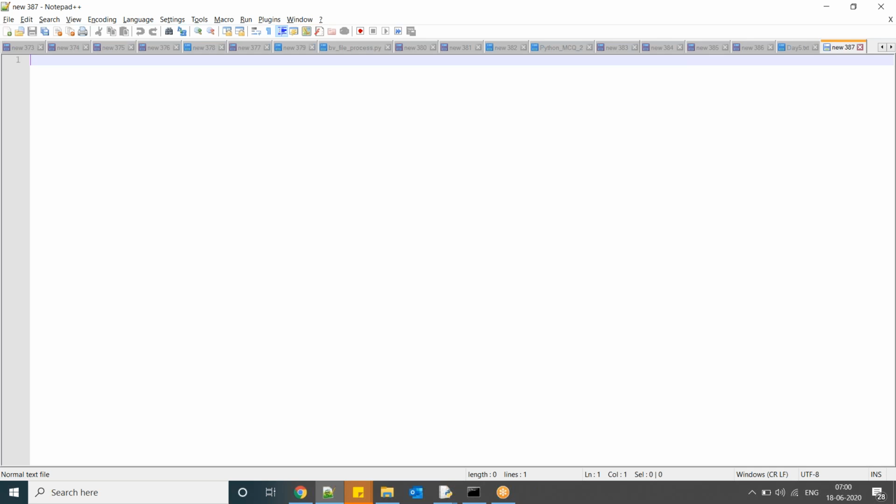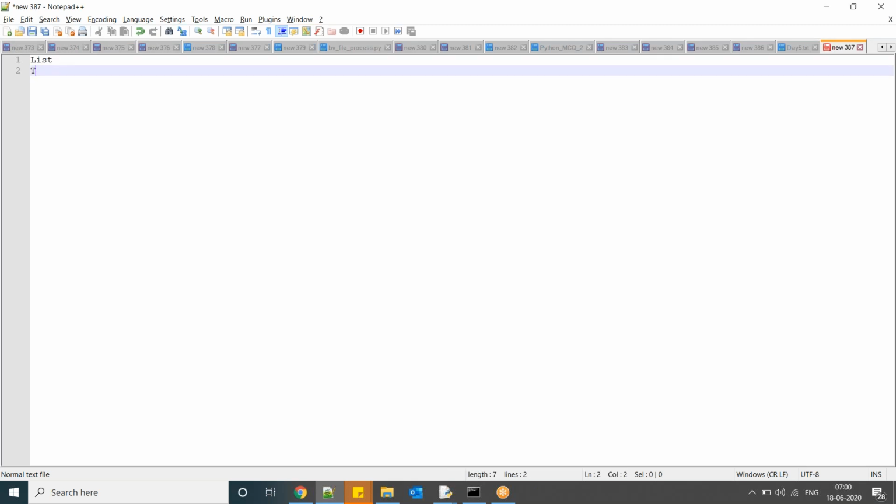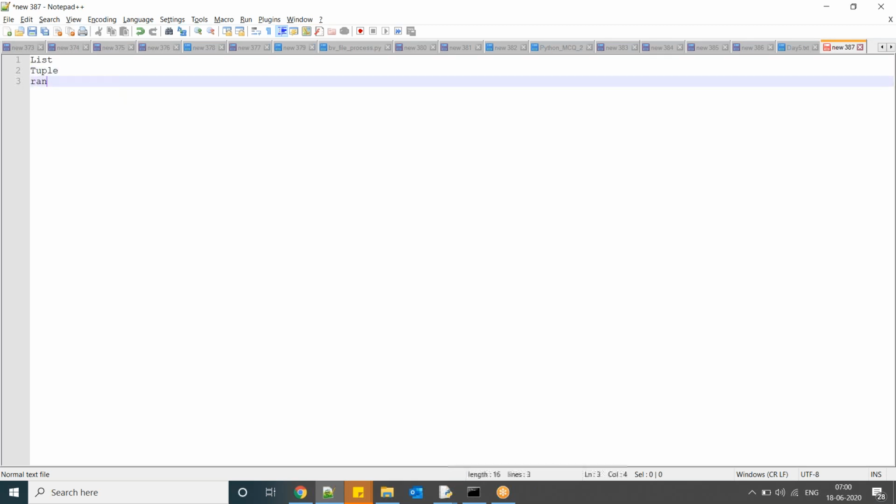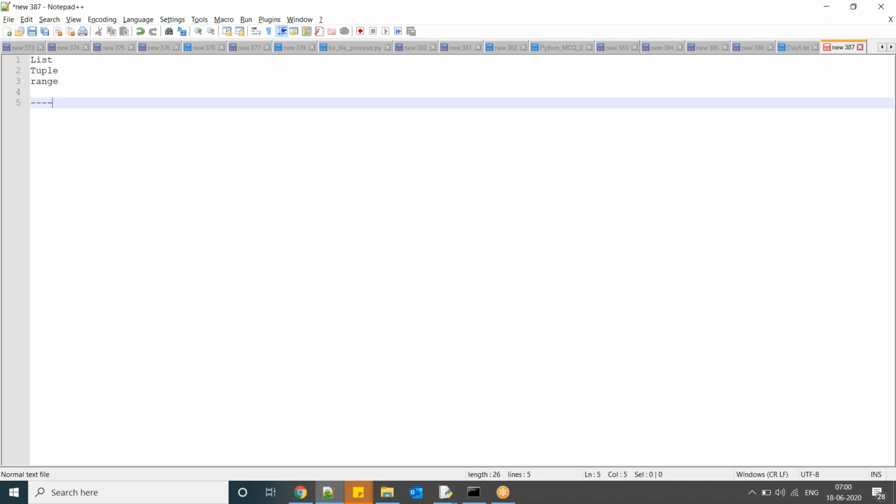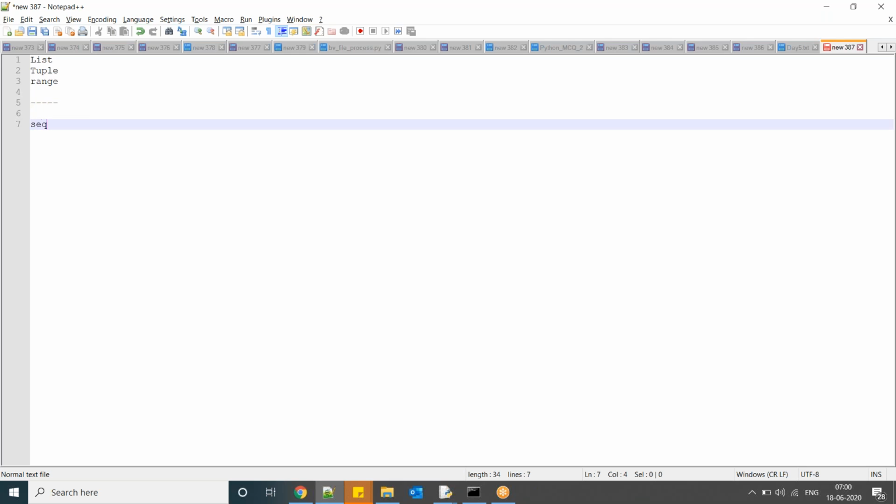So once again, good morning, everyone. Last class we discussed Python list data type, tuple, and range. Today we are going to continue with that. In the sequence, sequence means a collection. Here we have string data type, list, tuple, range, bytes, and byte array.